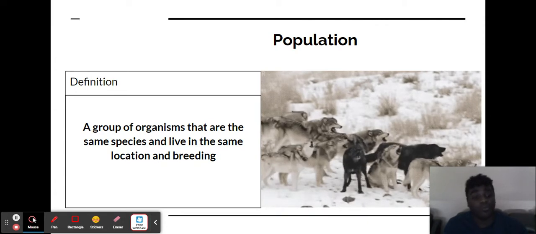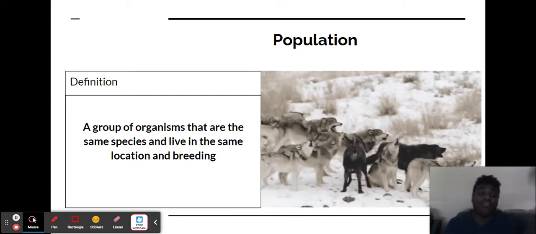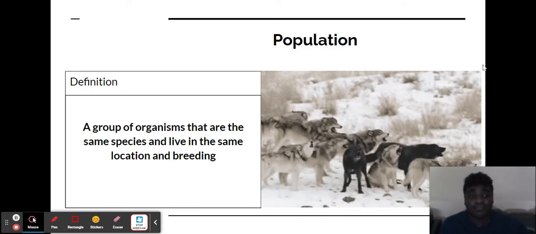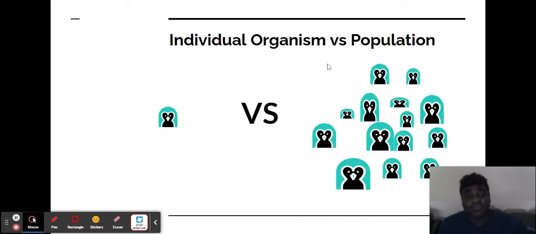However, the number of wolves in New York would be, as they are the same species and they live in the same area. Now, the number of wolves compared to the number of wolves in, say, Nevada, not necessarily a population. However, you can consider the entire United States as being in the same area. So, depending on what your area is, you'll have a different population size. Now, individual versus population, obviously, we're not talking about one organism, we're talking about the entire group here. So, population will be many organisms that live in one area. So, individual versus the population.